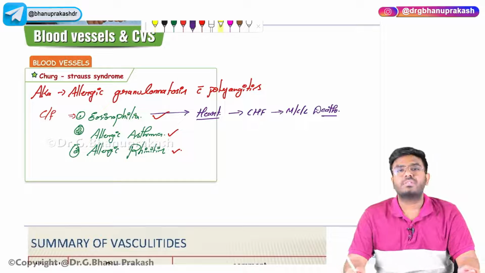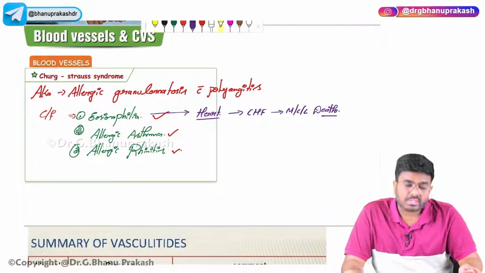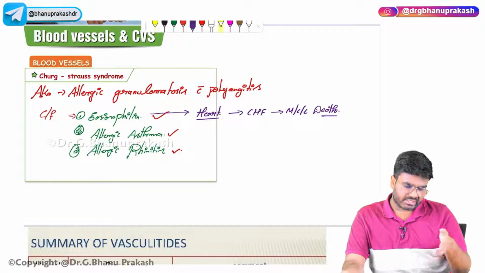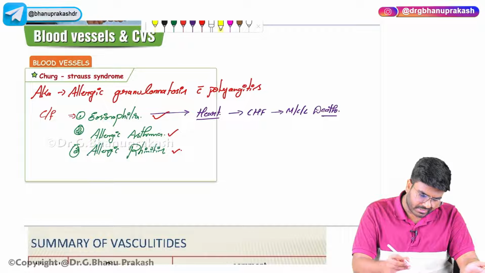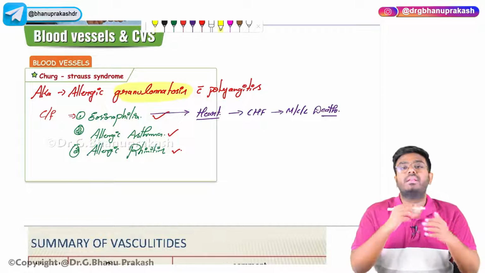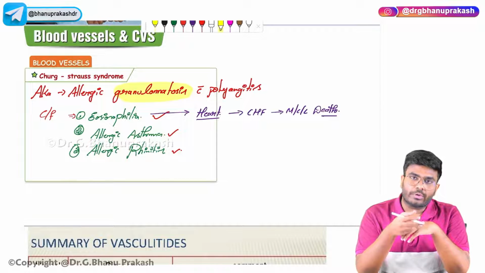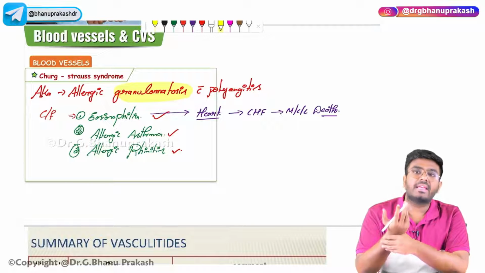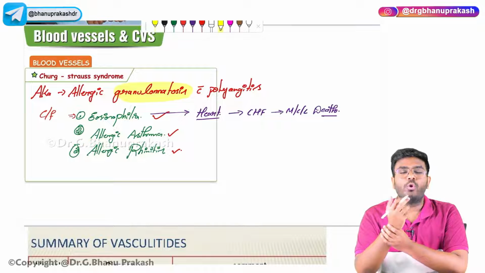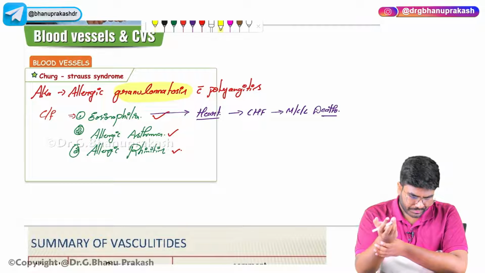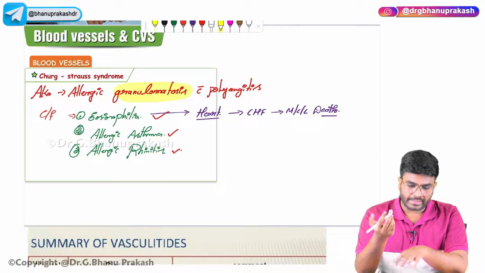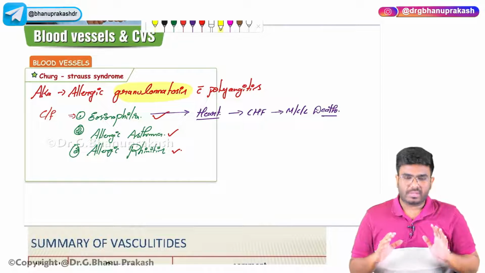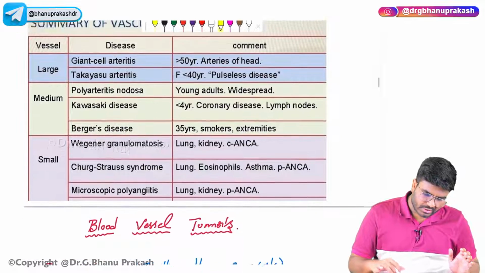Now tell me, Churg-Strauss syndrome is an allergic vasculitis. It is also called allergic granulomatosis with polyangiitis. Granulomatosis is there, so definitely it's a granulomatous inflammation. In this condition, excessive eosinophils are going to be there. These eosinophils are going to go into the lungs and cause allergic asthma. It causes allergic rhinitis. These eosinophils will also deposit in the heart, leading to infiltrative cardiomyopathies and congestive heart failure. That's the most common cause of death. So with this, Churg-Strauss syndrome is also completed.